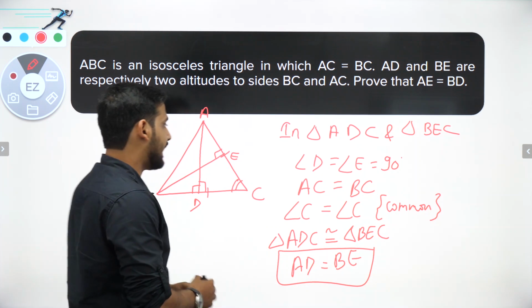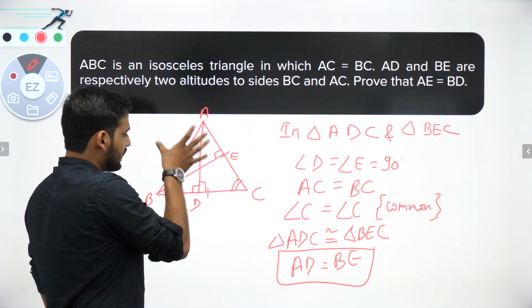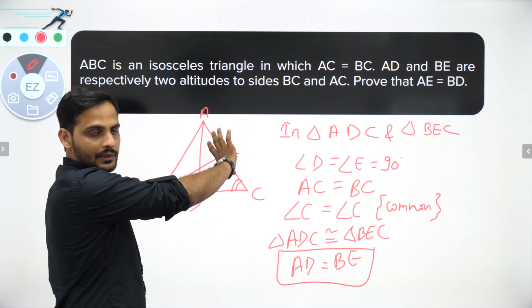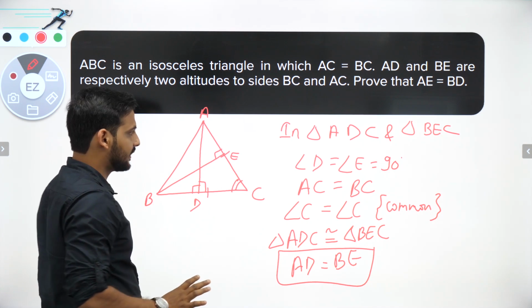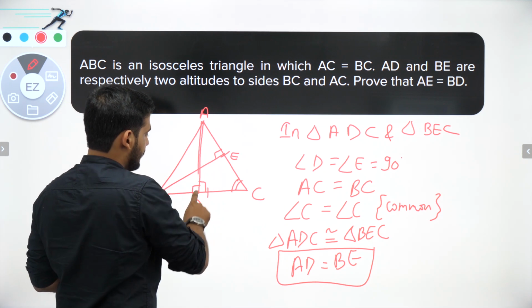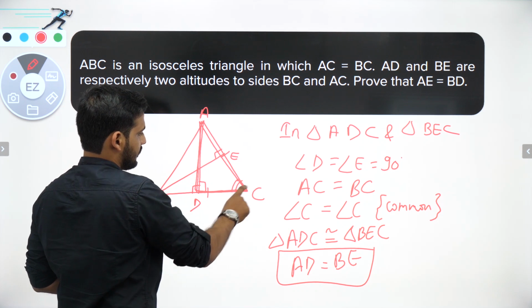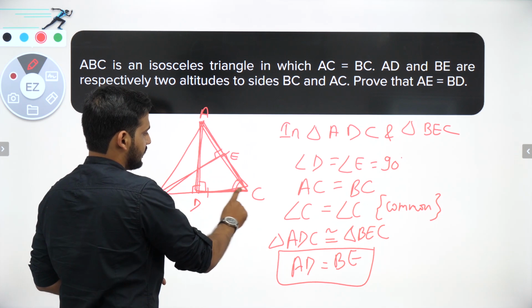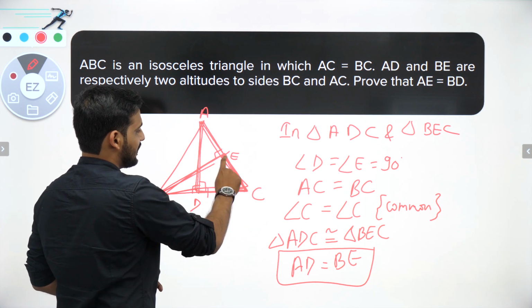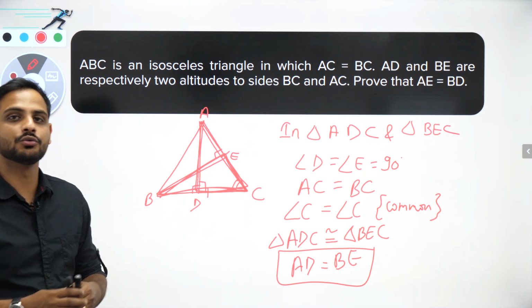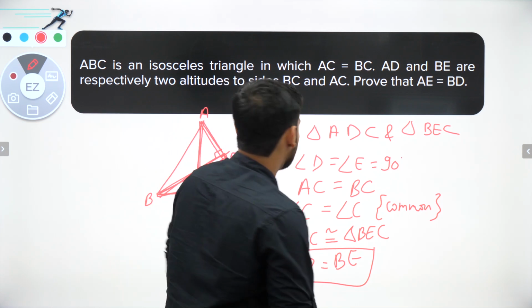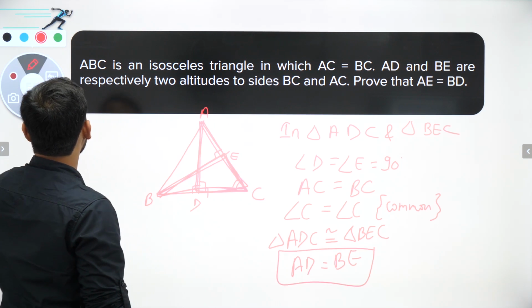So how I've chosen the triangle, that is the main thing. I've chosen the triangle in a way that I want to use this information, BC is equal to AE, and both right angle triangles should also be there. So I have taken the first triangle this, and the second triangle this one, so that AC and BC both are involved. This is how you choose the triangles to be congruent. Okay, chalo, now let's move to the next question.